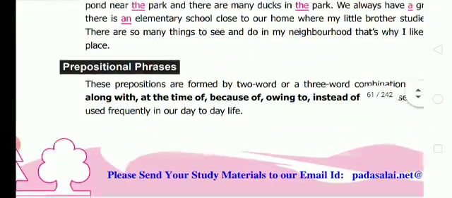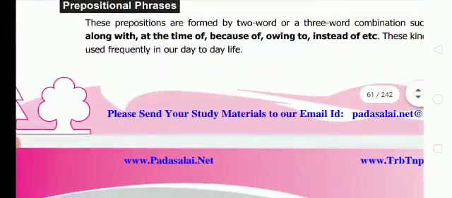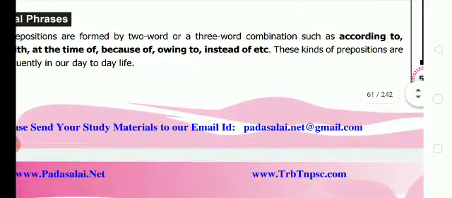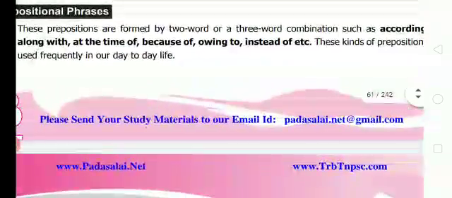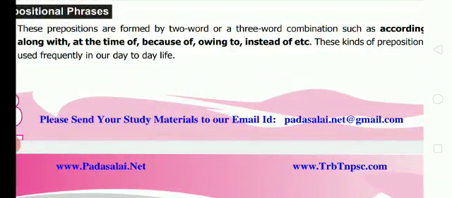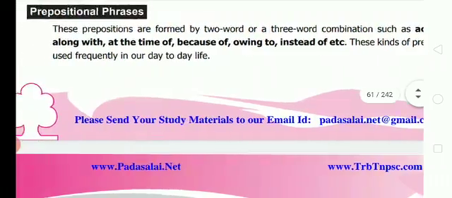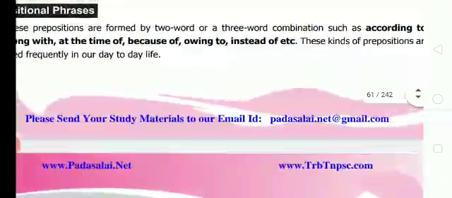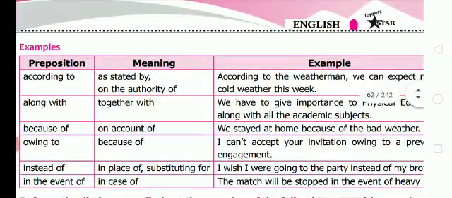Next, we'll move on to prepositional phrases. These prepositions are formed by a 2-word or 3-word combination such as according to, along with, at the time of, because of, owing to, instead of, etc. These kinds of prepositions are used frequently in our day-to-day life. You see the examples they have given here.